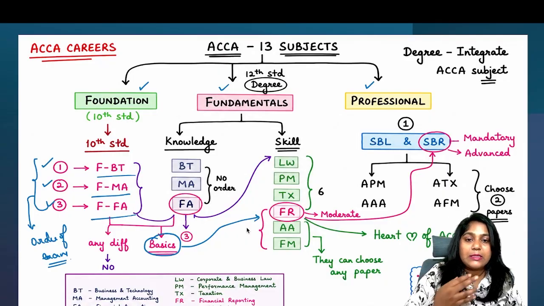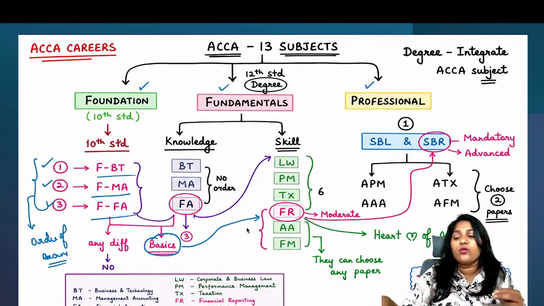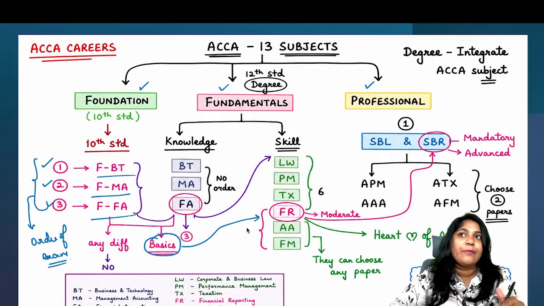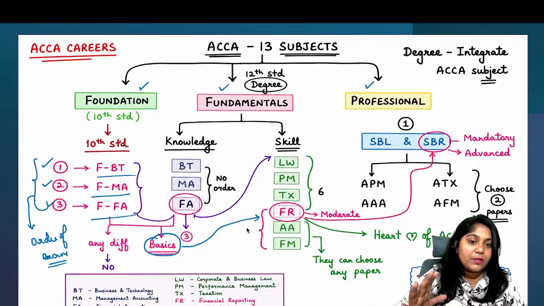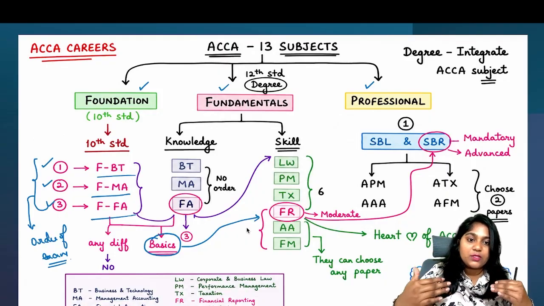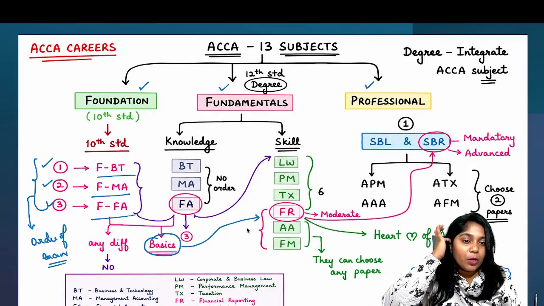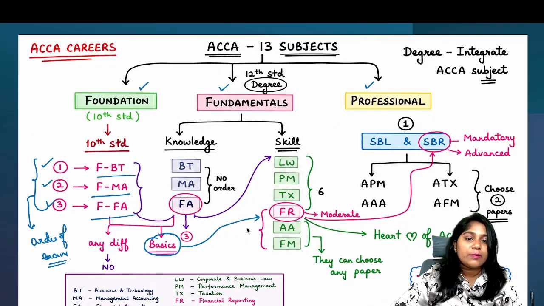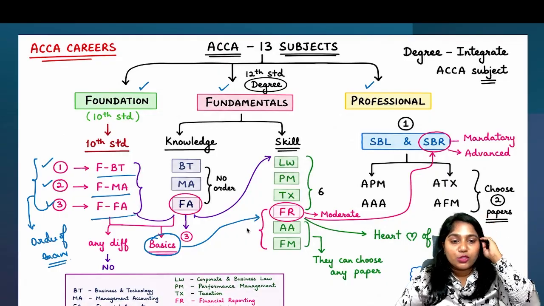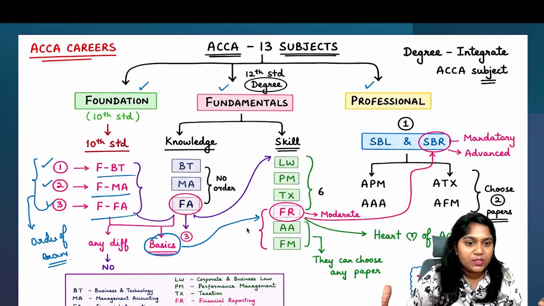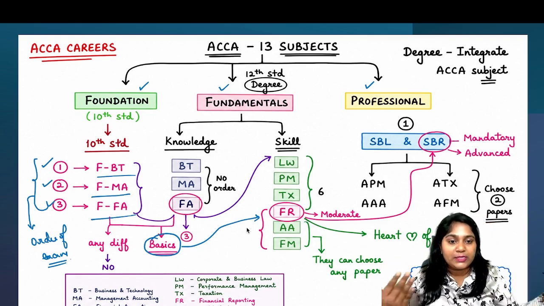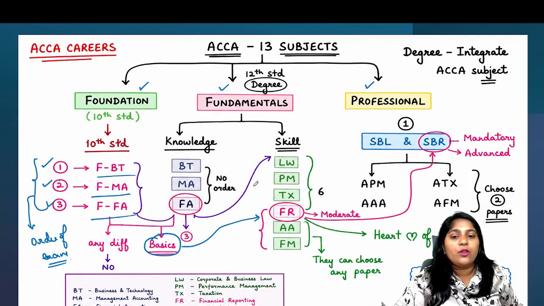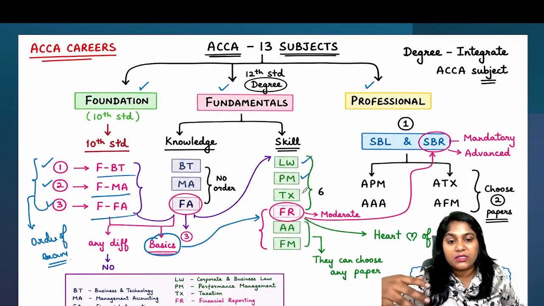Some people come from a degree background, like they have done their graduation. What happens for those people? They tend to choose exemption options. For example, for a few people, the first 5 or 6 papers are always exempted. These exemptions can cause, I wouldn't say a problem, but you might overlook the basics. Not everybody will know everything. So when you skip through the subjects, there is always a slight disadvantage. It's always better that you go through the basics and move forward. There are certain people who will get law exempted, PM exempted, tax exempted.